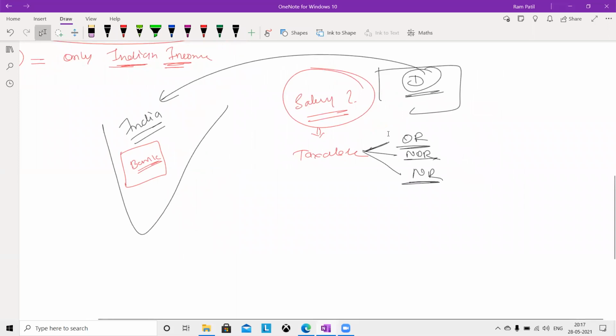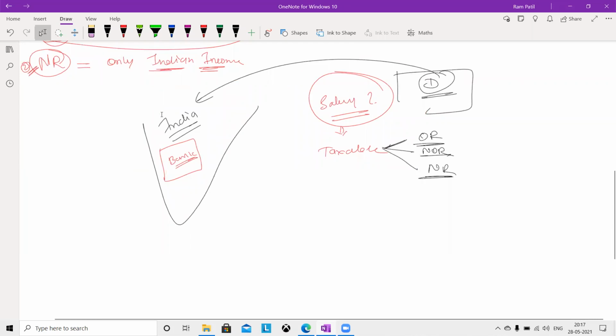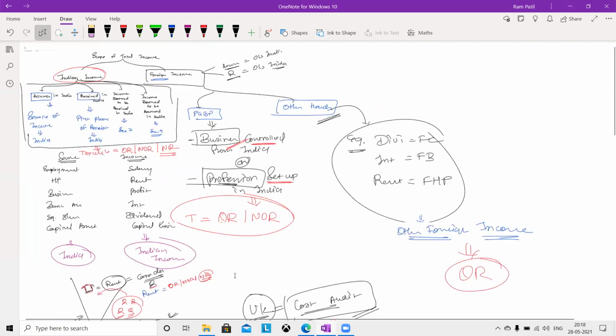The solution was, if you have earned income in Dubai, you should have asked your Dubai employer to credit your Dubai bank account, and from the Dubai bank account you should have transferred money to India. Then it would not have been considered income received in India, it would have been considered income remitted to India. And remittance is not taxable. Please understand this word, remittance in India is not taxable. I'll show you that note also.